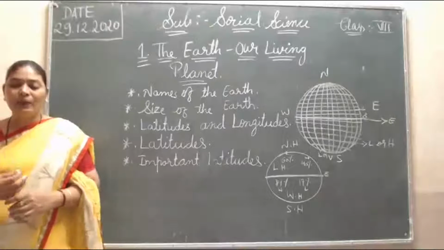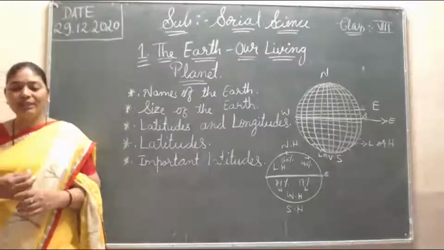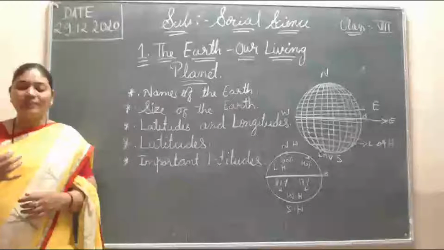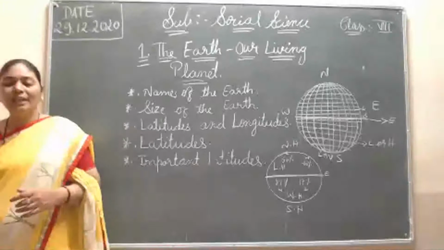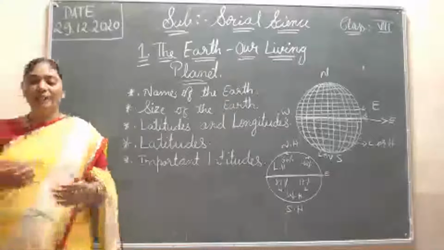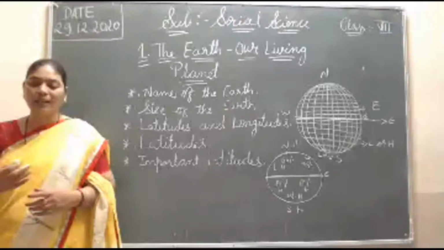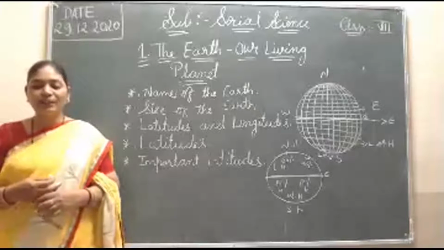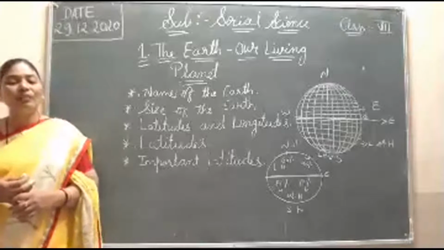It is equal to the circumference of the earth. Lines of latitude are parallel to the equator. Therefore, lines of latitude are called parallels of latitude.